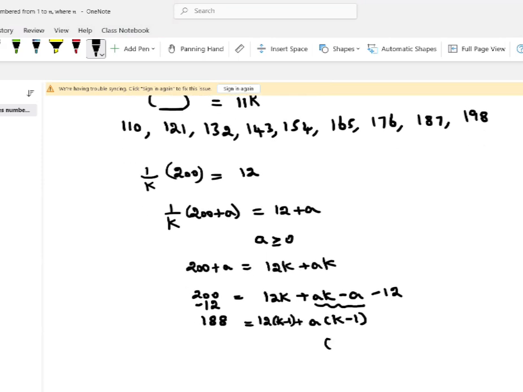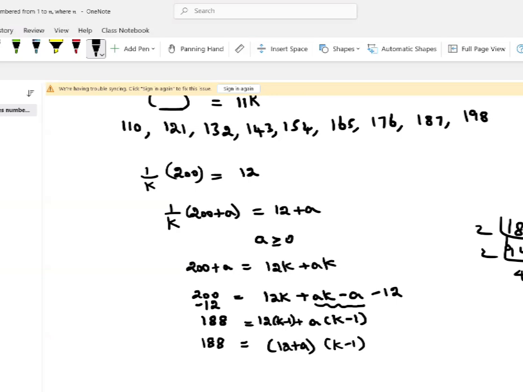So k minus 1 is being common. So (k minus 1) times (12 plus a) is going to give us 188. We have a very beautiful number, 188, on the left side, which can be factorized very easily as 2 times 94, 2 times 47, and 47 is prime. So you have reached a golden thing.